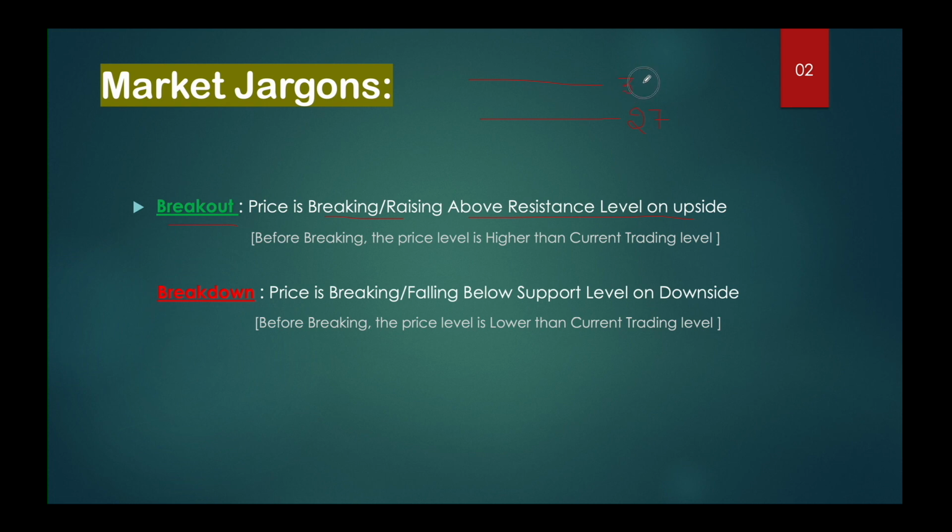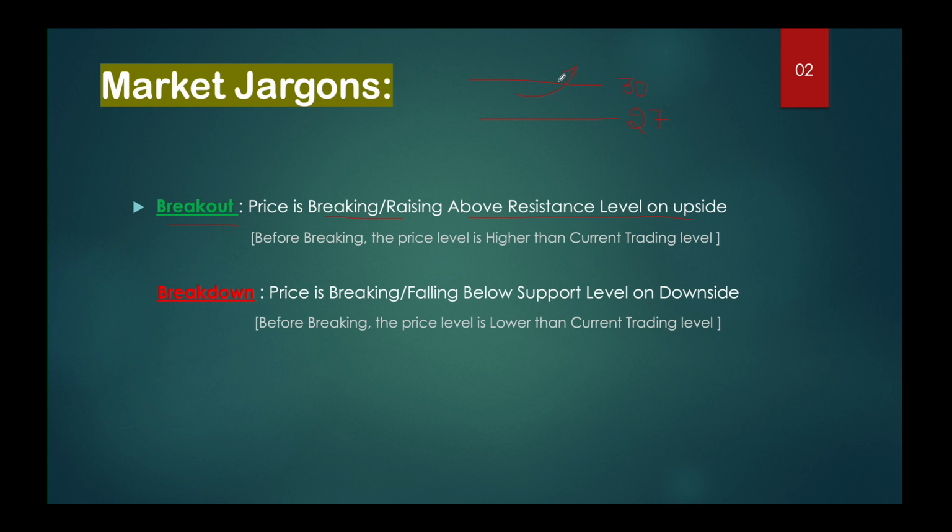I told that a breakout is going to happen in tomorrow's trading session, which means the price is breaking upside above this 30 level. The price is now trading at 27, and breaking upside above 30 will be called a breakout.